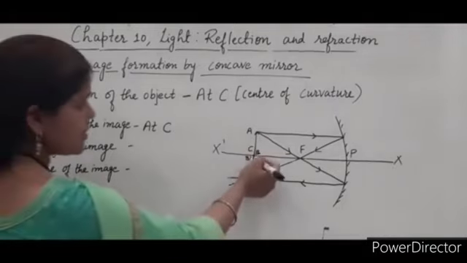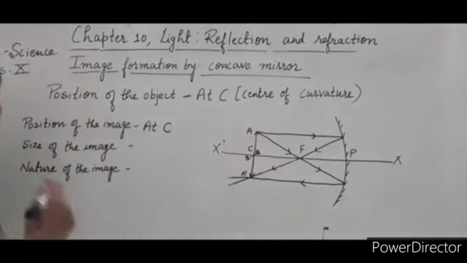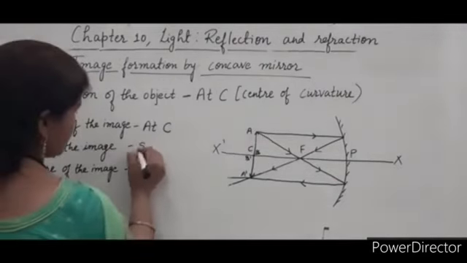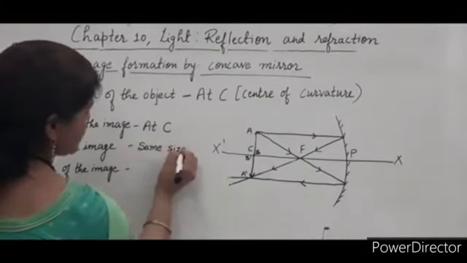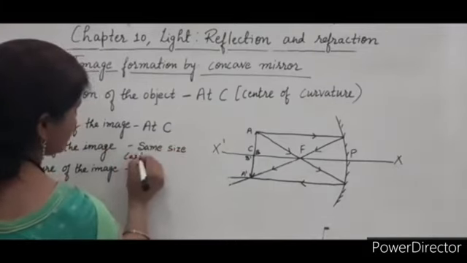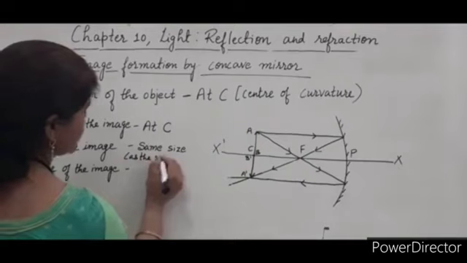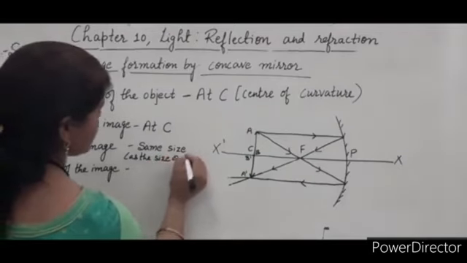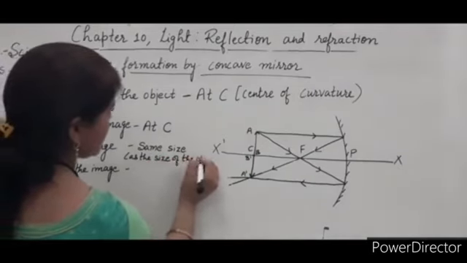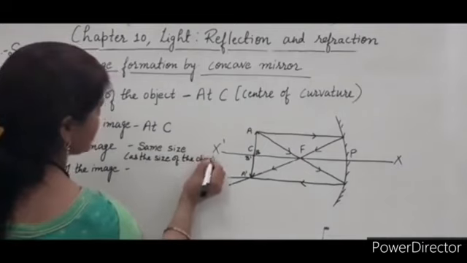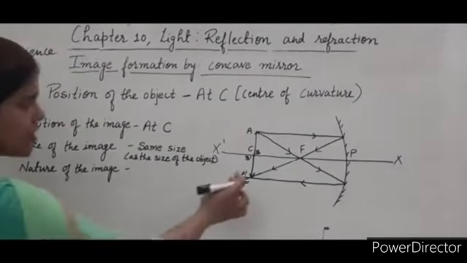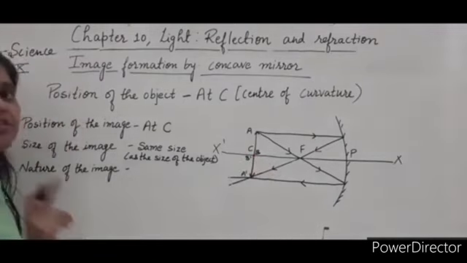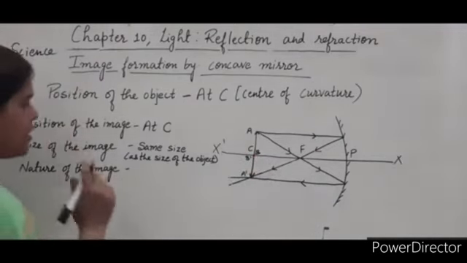Size of the image: the size of the image is the same as the size of the object. Now the nature of the image. The image is real and inverted.